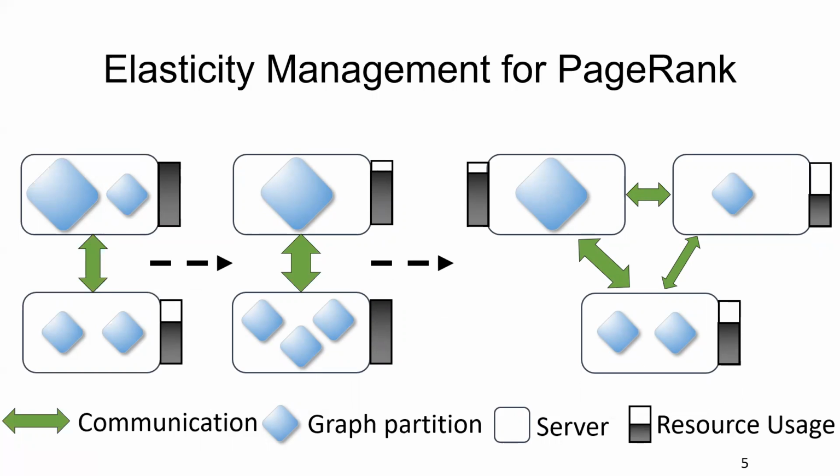Obviously, the Lambda function cannot work very well in this case because partitions are stateful, and if we use external storage, it will introduce non-trivial latency here. And also, this elasticity management cannot work here because it simply puts the same number of partitions on each server, which, as shown, doesn't work.